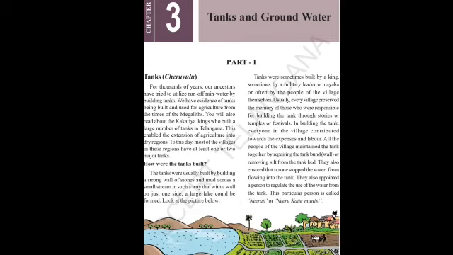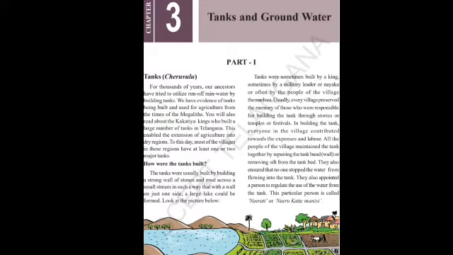And sometimes the people of the village also used to build the tank. How did they build? All the villagers from every house used to contribute. Contribute means money. Some money they used to give. So after collecting the money from every house, they used that money for building the tanks. And to remember these tanks, they used to build beside a temple or a story they remembered, or any festival. During the festival, they used to start building the tanks. Okay, students.